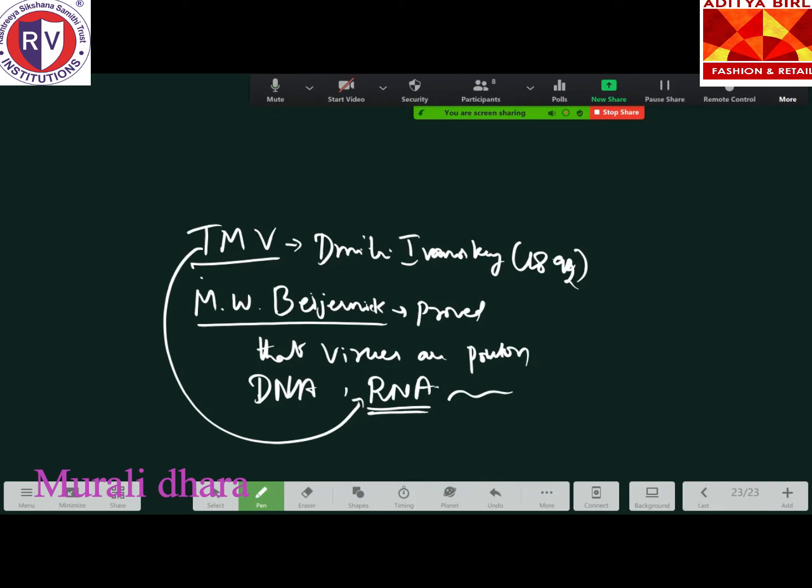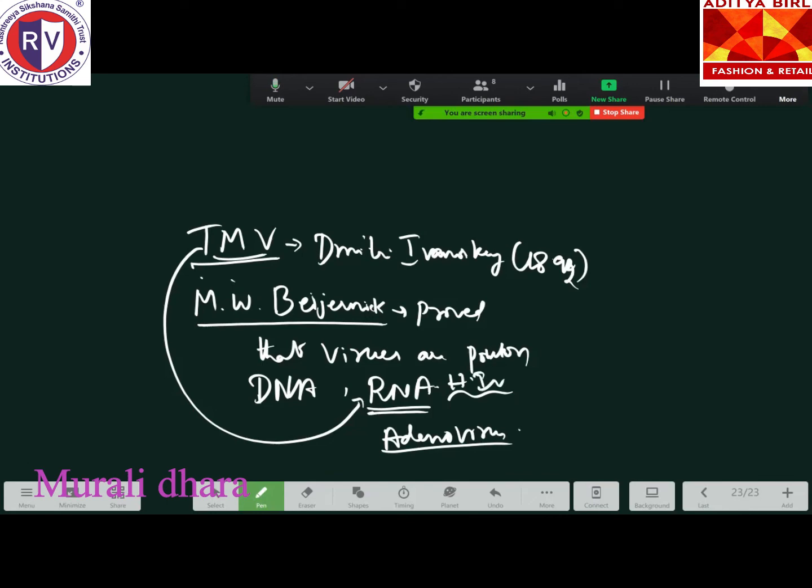Then example for a double-stranded DNA, can anyone tell me? Adenoviruses. Okay, remember adenoviruses, double-stranded. They may ask for an example of single-stranded RNA. Single-stranded RNA is for tobacco mosaic virus. Even the HIV virus is also single-stranded.